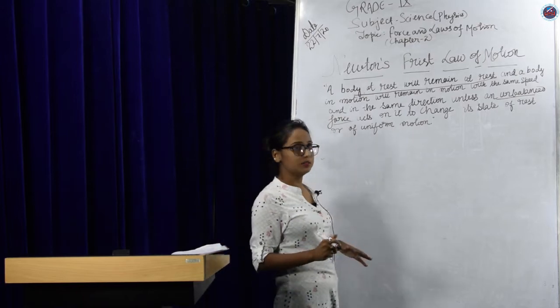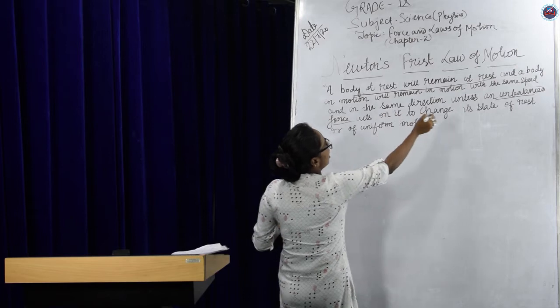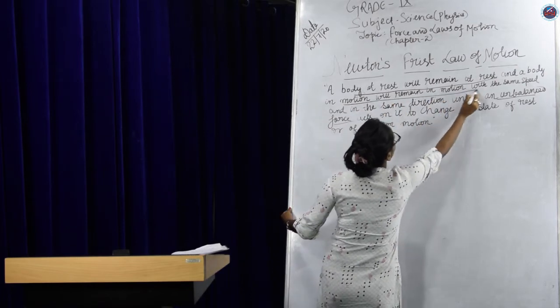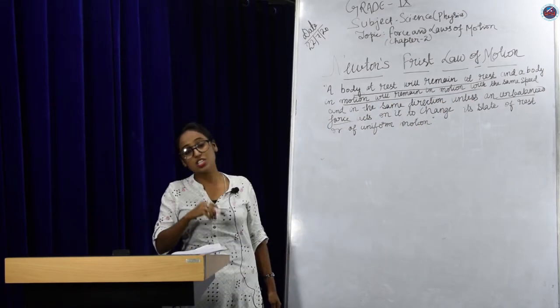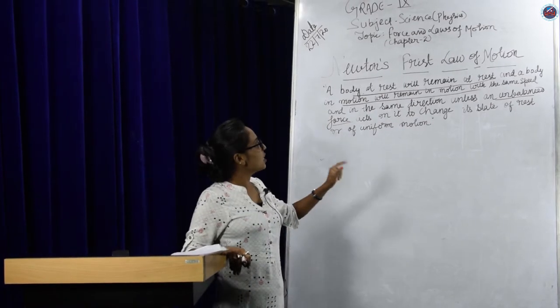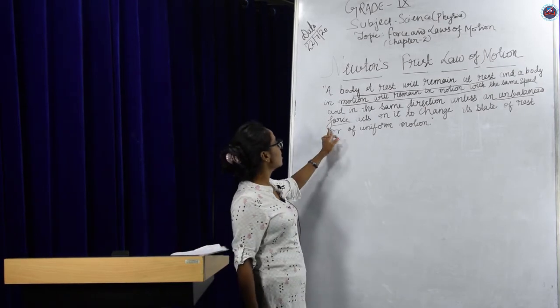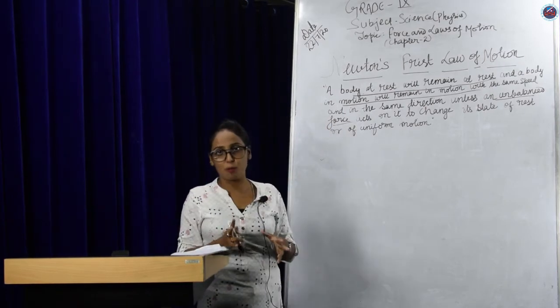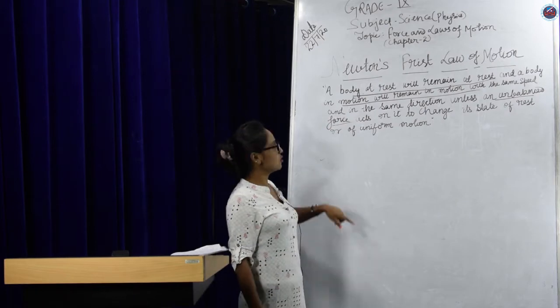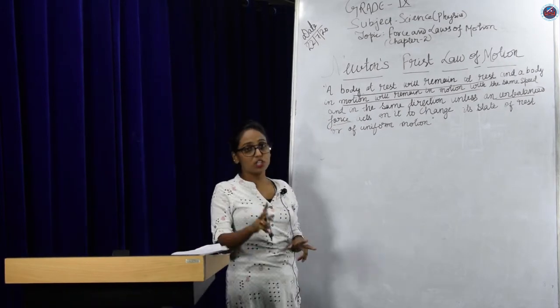Now the second part. It says what? It says that a body which is in motion will remain in motion in the same direction and at the same speed. Here also, unless an external force acts on it either to stop it or to change its state of rest or uniform motion. So this statement is broken into two parts.